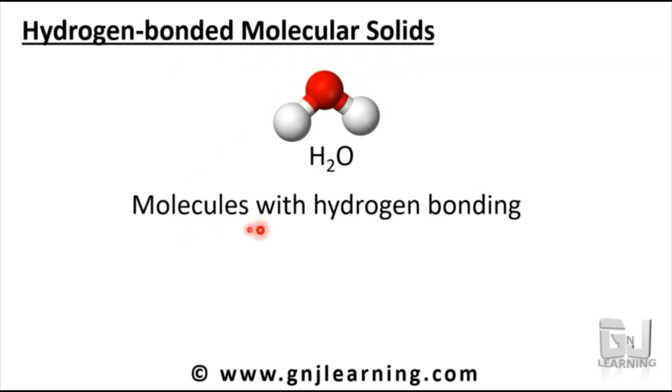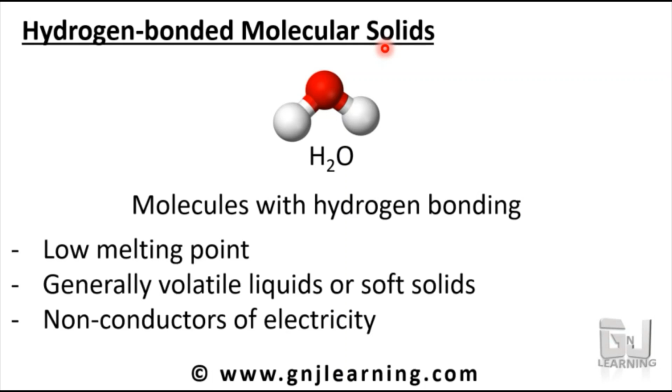So molecules with hydrogen bonding, those having an HF bond, HO bond, HN bond, will show hydrogen bonding, and such solids are called hydrogen bonded molecular solids. Their properties are, they have a low melting point. Generally they are liquids or solids. If they are liquids, they are generally volatile, like water is volatile, and alcohol is much more volatile.